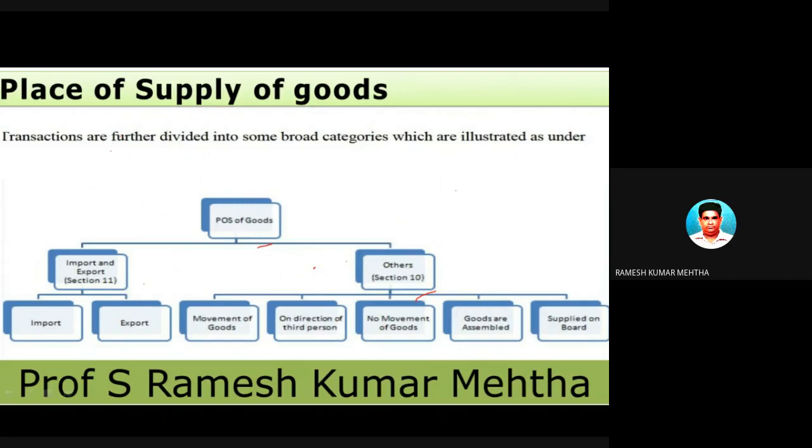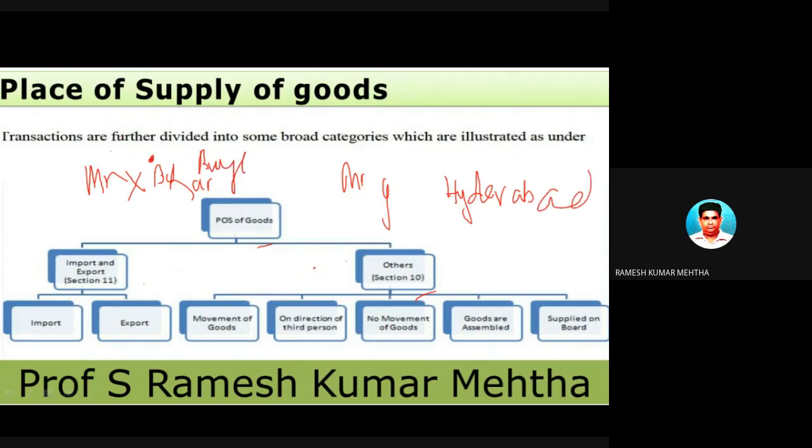For example, Mr. X is there in Bihar, and he gives an order to Mr. Y, who is in Hyderabad. This Bihar person, who is the buyer, gives an order to Mr. Y of Hyderabad, who is a manufacturer of toys, to transport or sell goods to Mr. Z of Patna.